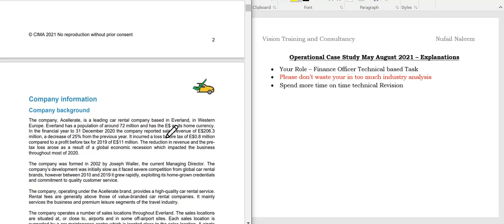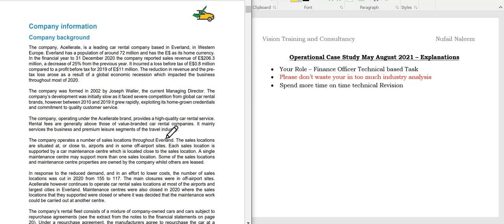Now students, coming down to the company information, this is a little important for you to do the understanding. The company Accelerate is a leading car company based in Evelyn. If I say leading car company, I can connect this with a strength. It's a strength to the organization. They are one of the leading car